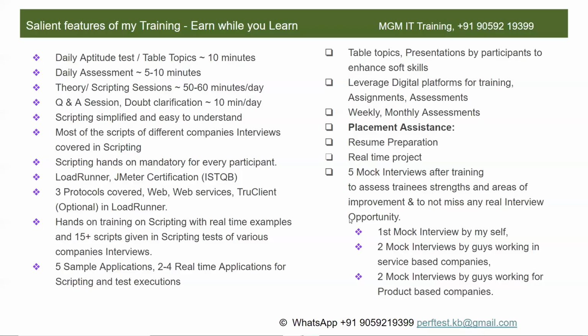All tools for testing. Can you please come again? Okay. So when you say JMeter, LoadRunner and other parameters, they are all tools for testing, different performance testing tools. LoadRunner and JMeter are the 2 major tools for performance testing. Okay. Got it. Thank you.